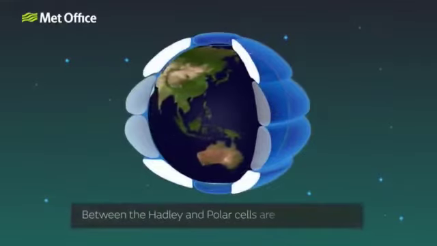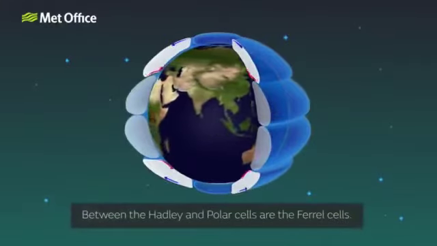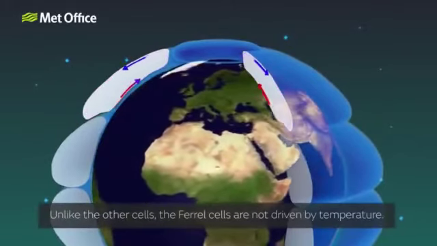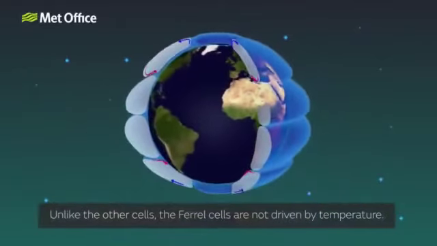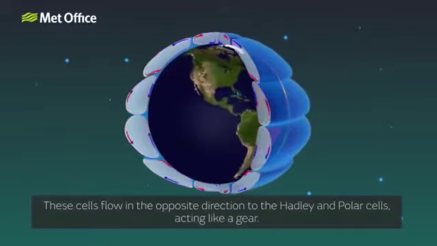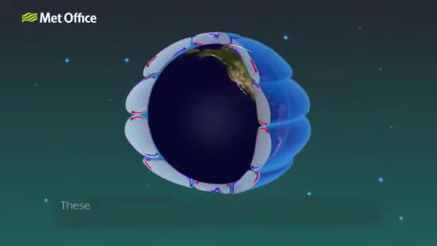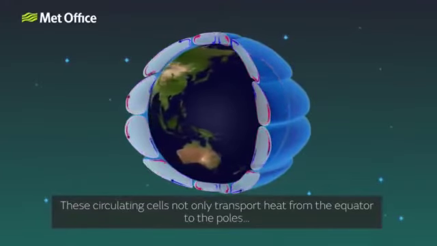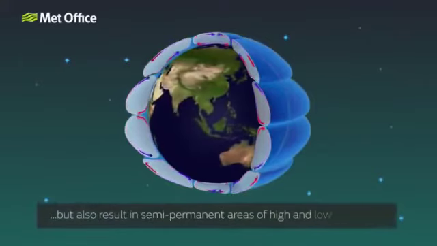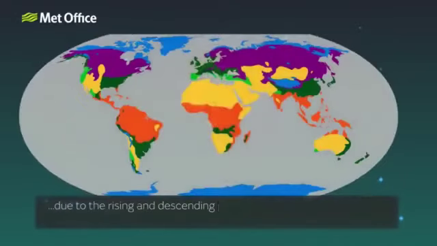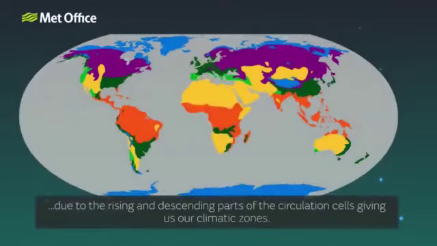Between the Hadley and polar cells are the Ferrel cells. Unlike the other cells, the Ferrel cells are not driven by temperature. These cells flow in the opposite direction to the Hadley and polar cells, acting like a gear. These circulating cells not only transport heat from the equator to the poles, but also result in semi-permanent areas of high and low pressure due to the rising and descending parts of the circulation cells, giving us our climatic zones.